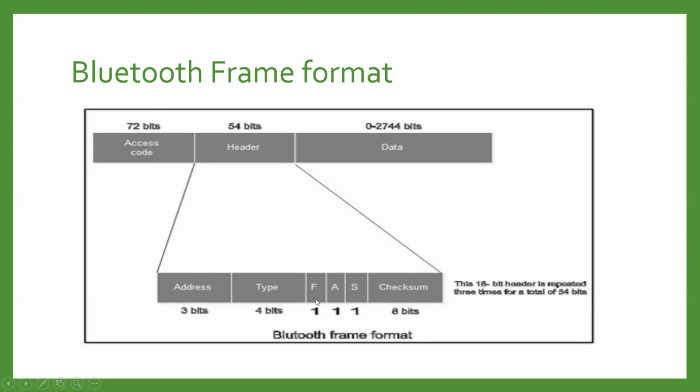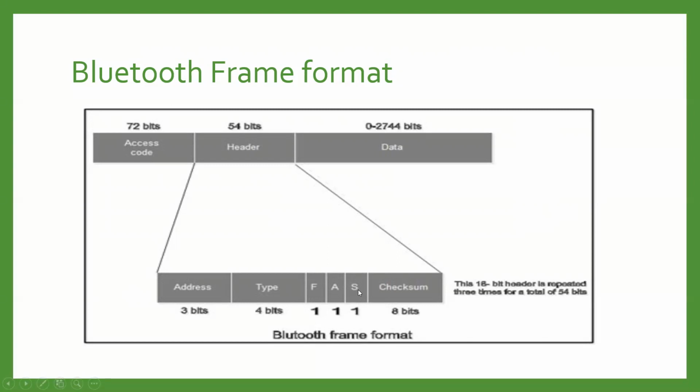Suppose the flow bit has the value 1, that means the device is unable to receive more frames, so it will not accept the next data from the sender. Then the next field is the acknowledgement field. This is A, for acknowledgement. Whenever this bit is 1, that means an acknowledgement message is going from the receiver back to the sender.